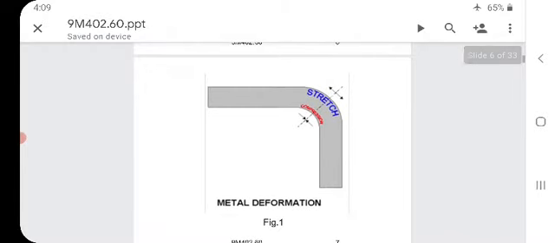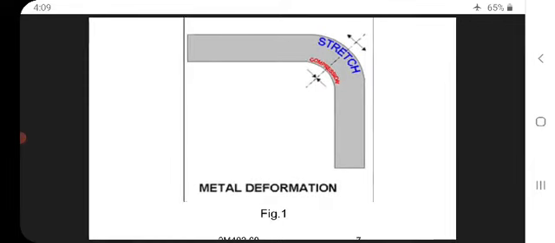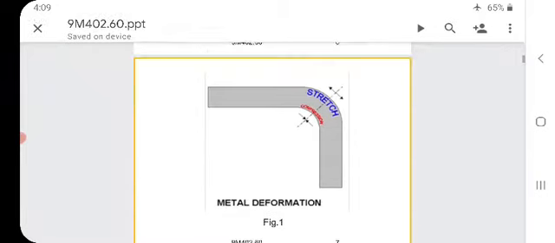So this is the metal deformation. I am zooming in. On the screen you are seeing the metal which is bent, that may be in the die or the vise. The blue color at the top is the stretch, and the bottom is the compression. That's why we have seen it results in both tension and compression. This is nothing but the metal deformation.